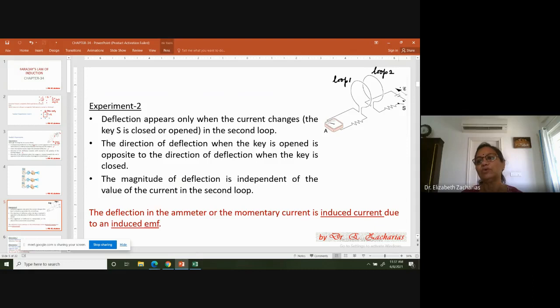And this loop 2 has a source of EMF. That's what you're seeing here. So seeing a current in that loop 2 is not surprising. It will be there if you close this key. Every time you close this key, you're going to see a current in the loop 2. Not at all surprising. And in the second experiment, there is going to be no relative motion between the two loops. The distance between the two loops is kept fixed. No motion is going to be there.